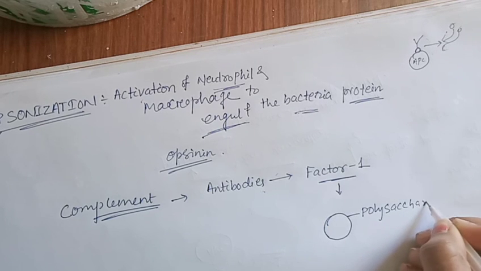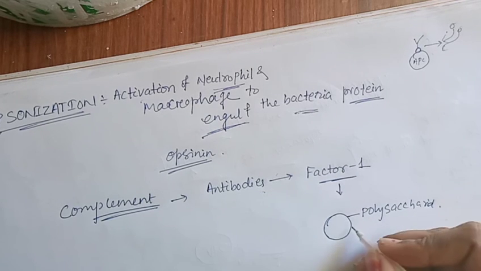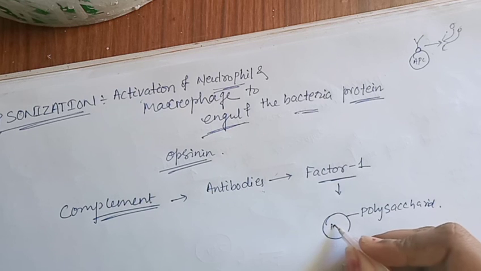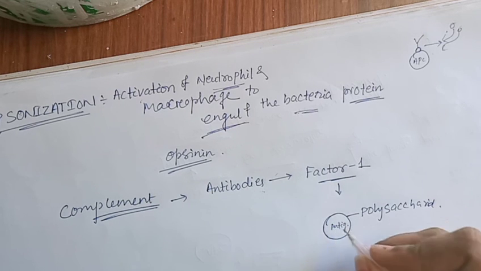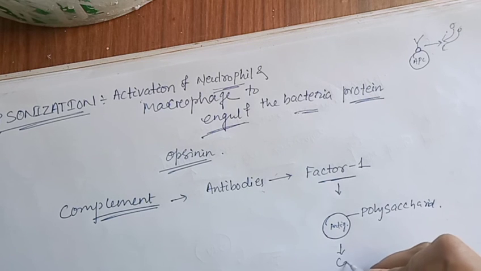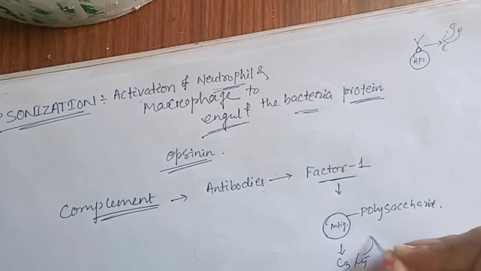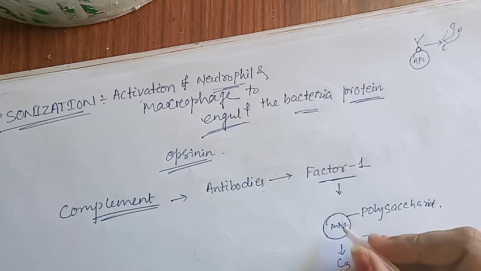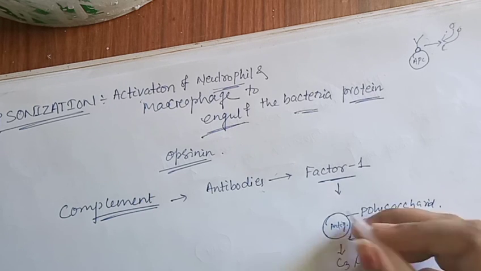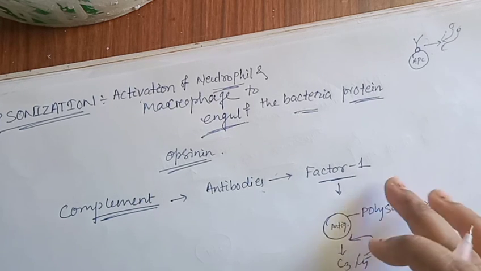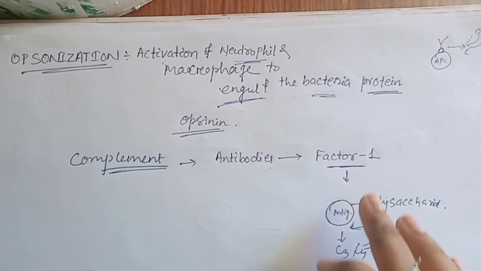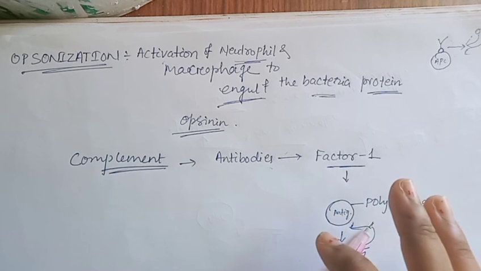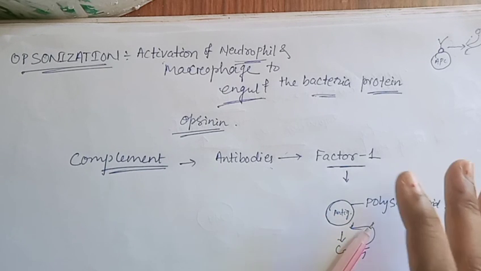When factor 1 binds to the polysaccharide membrane of the antigen, it releases C3 and C5, which attack the antigenic product and destroy the organism. In this way, we discussed the mechanism of action of immunoglobulin.